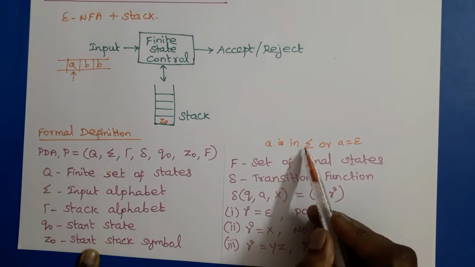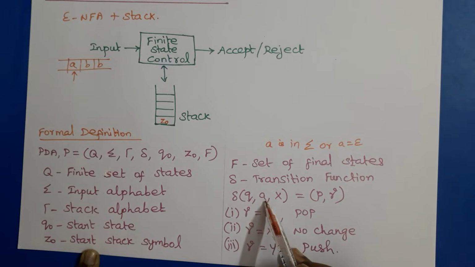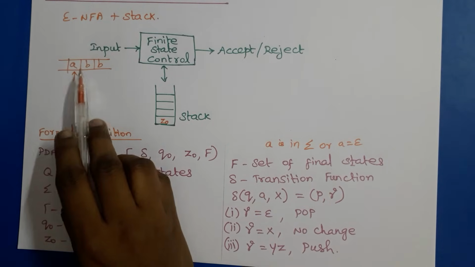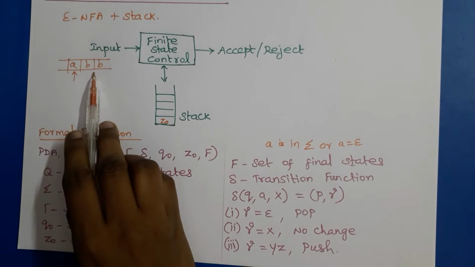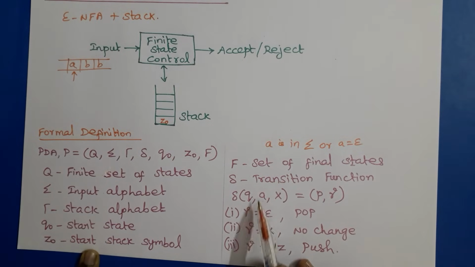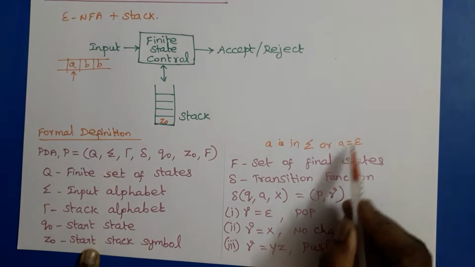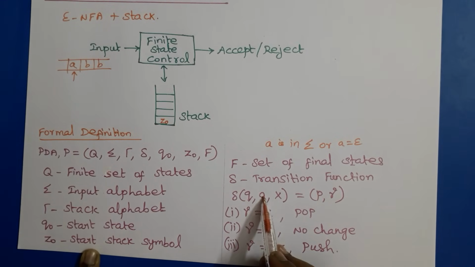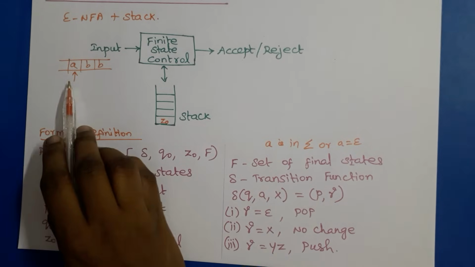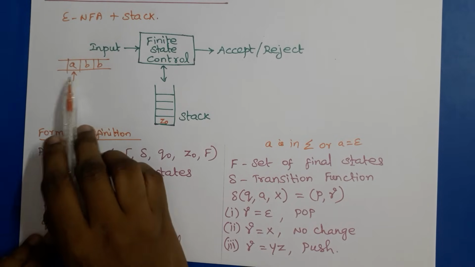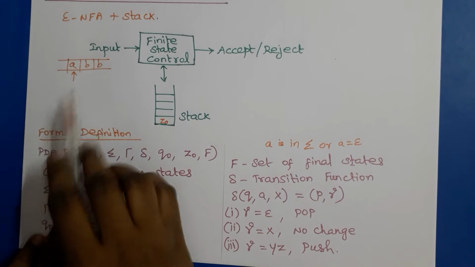If an input symbol in sigma is considered, then in the next step the input pointer should point to the next input symbol. But if epsilon is given, we should not consume the input symbol, and in the next step we have to read the same input symbol.